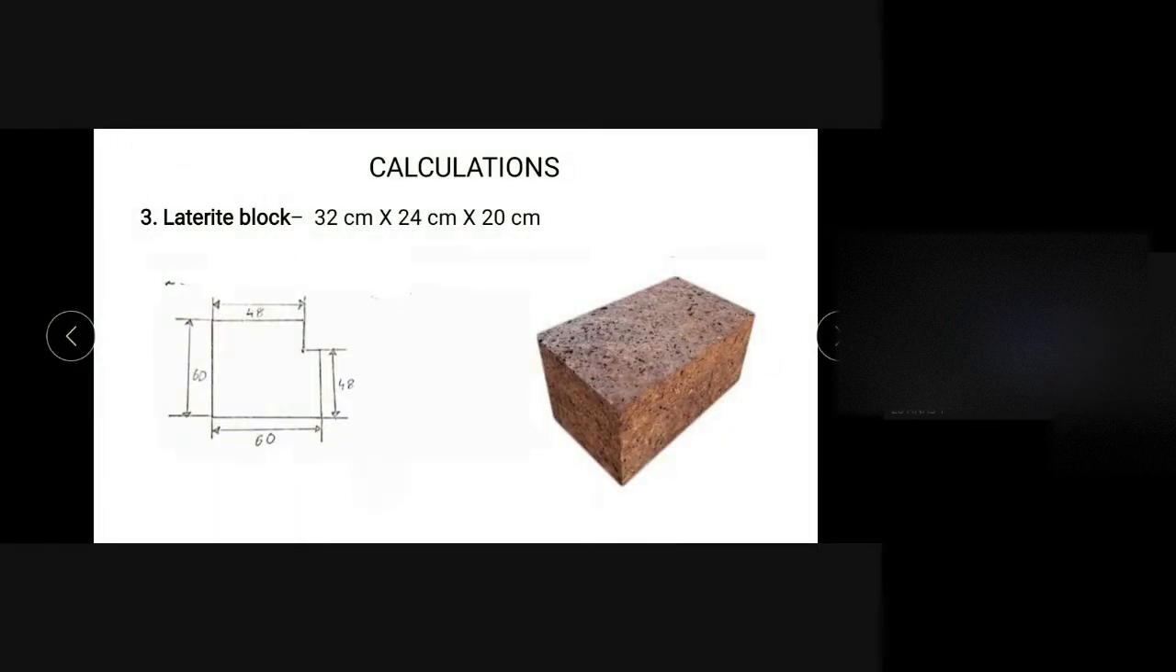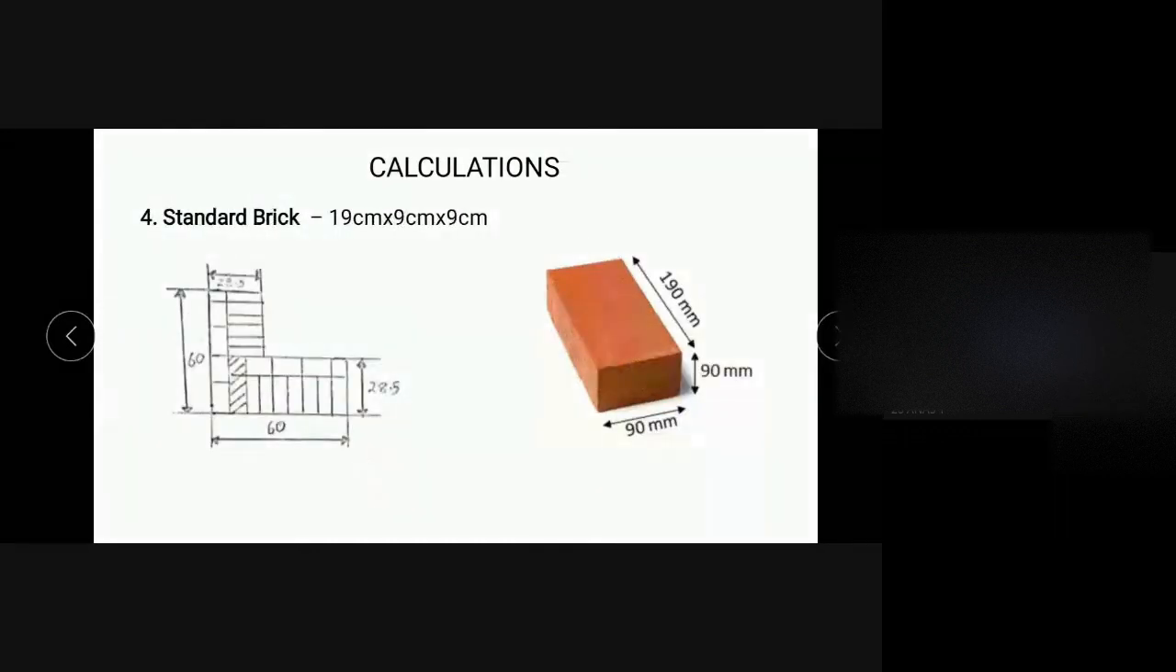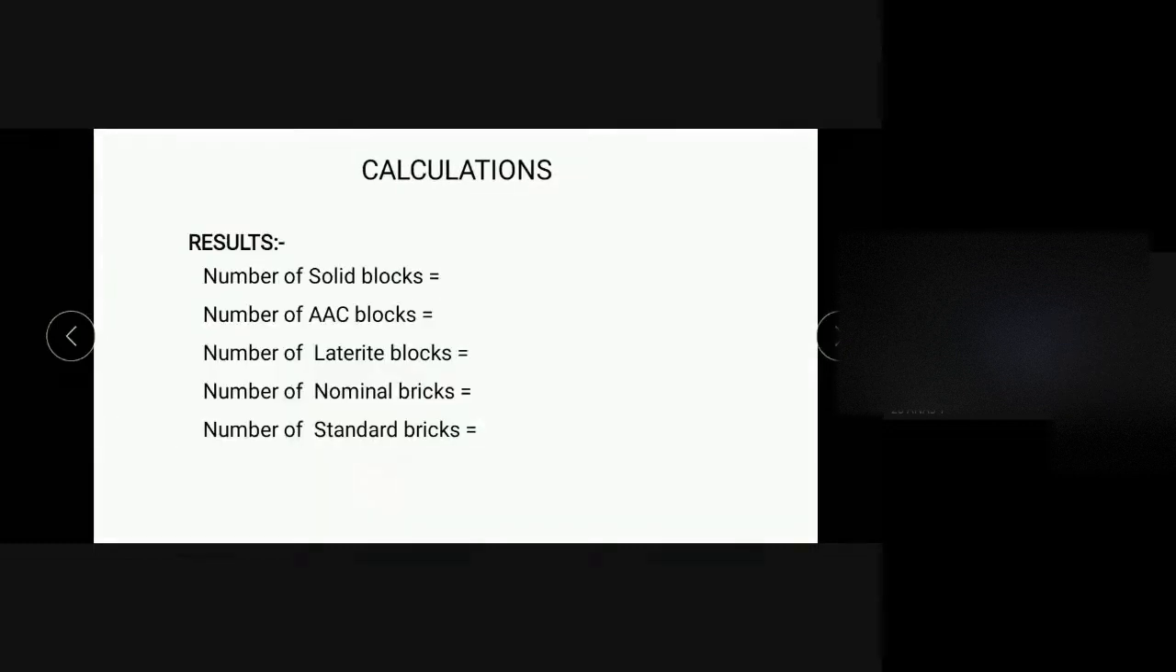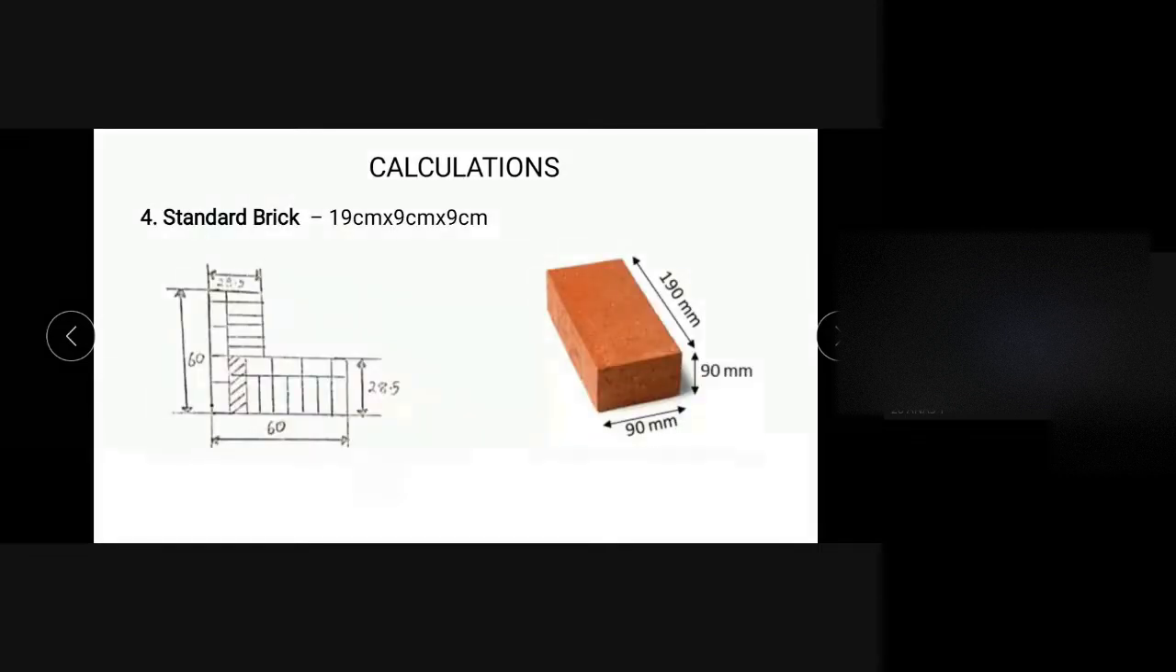While using different building blocks, what will be the number of building units required for the construction? This is what you have to calculate, and in the result you have to specify this. In the lab manual, the number of building blocks may not be specified. The result should be like this: the number of solid blocks, number of AAC blocks, number of laterite blocks. All the calculations and the figures should be on the left side. There will be blank right pages, so just leave that, and on the last page you write the result.